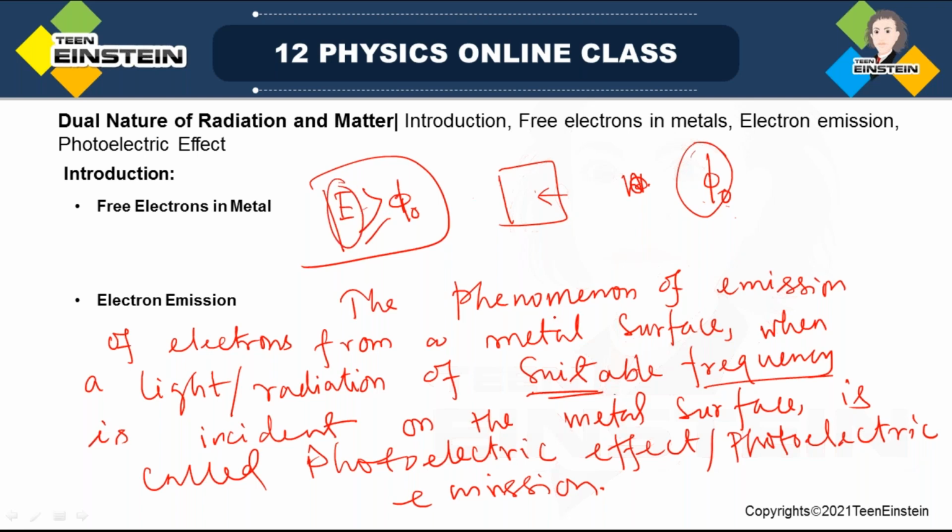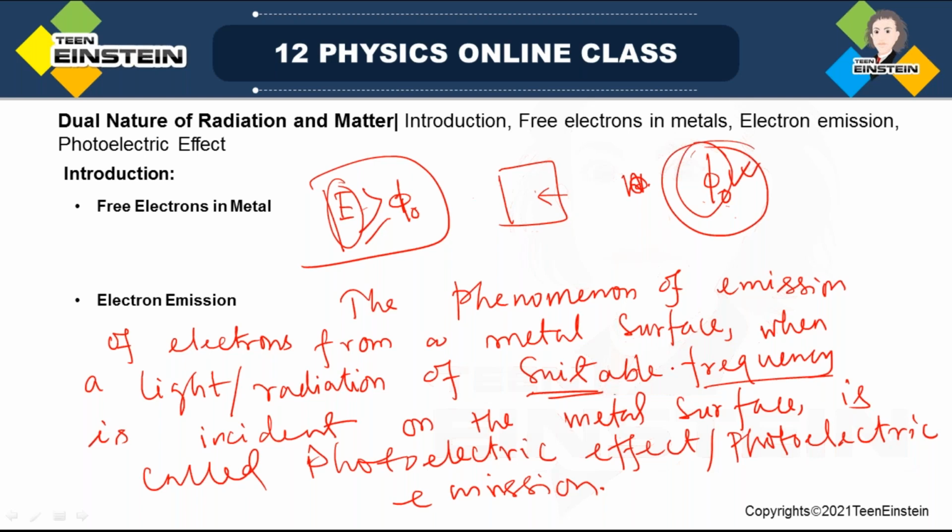In some cases you have to take ultraviolet, in some cases X-ray, so various radiations may be needed, because the work function is not the same for all metals. So the phenomenon of emission of electrons from a metal surface when light or radiation of suitable frequency is incident on it is called the photoelectric effect or photoelectric emission.